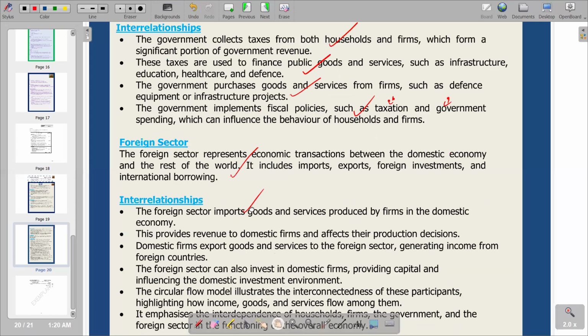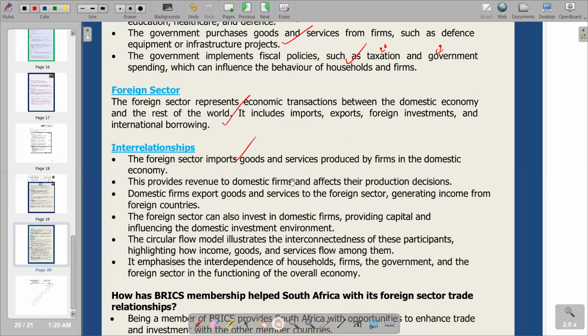Going to the next point, it says this provides revenue to domestic firms and affects their production decisions. So obviously, that is the movement of money flow from the foreign sector to the local economy, the revenue collected by firms when they sell those goods outside the country. Then the next point reads: domestic firms export goods and services to the foreign sector, generating income from foreign countries. So this is the form of exports.